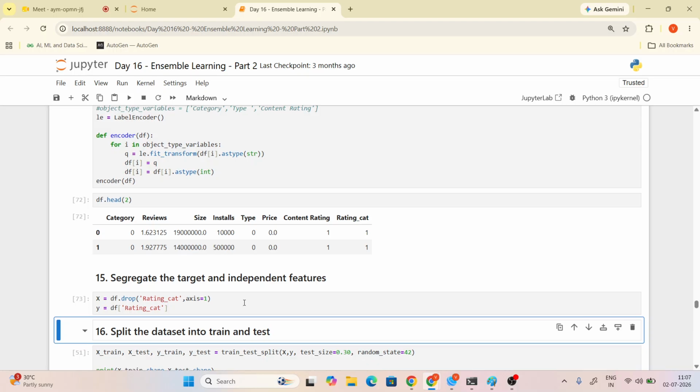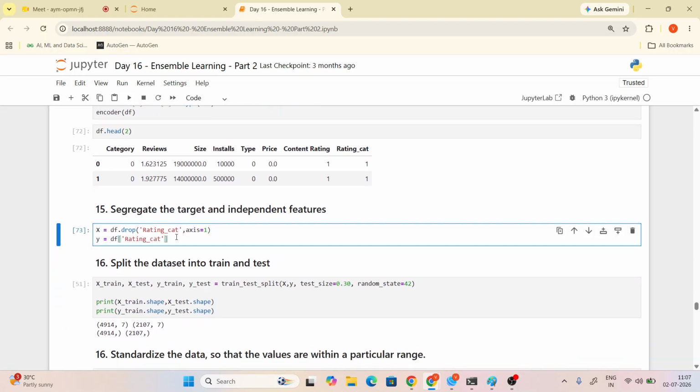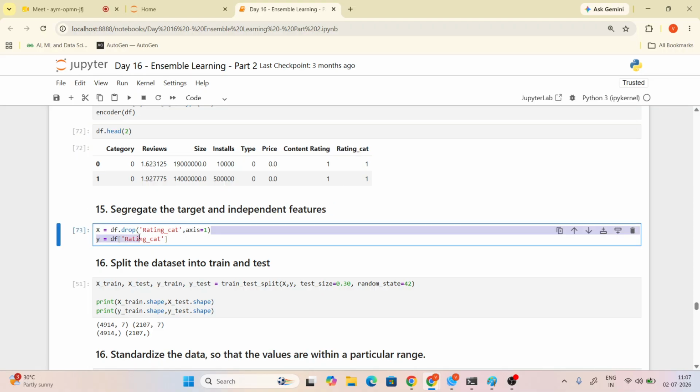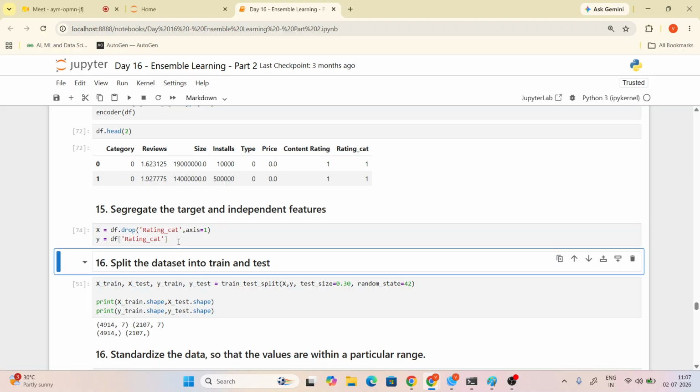Now, Alka, you are doing the machine learning model, so you are separating X and Y. Have you got my point? You need all the columns, but you don't need the rate category, because rate category is the output. So here you can drop it from the X axis, and take it as the Y axis. Have you got my point?